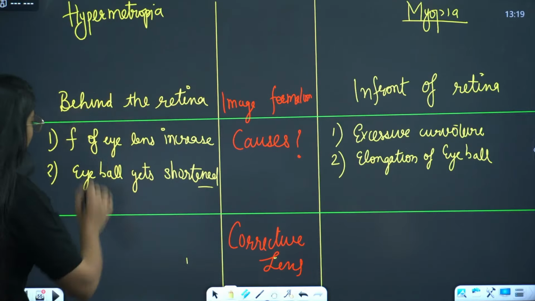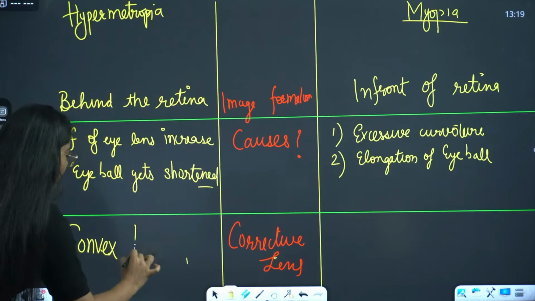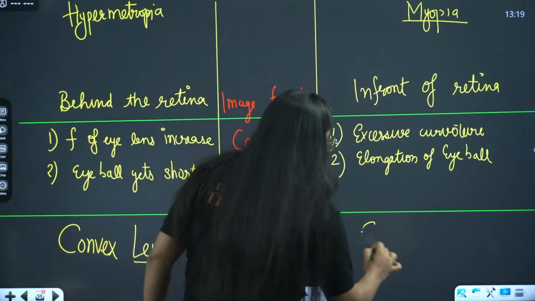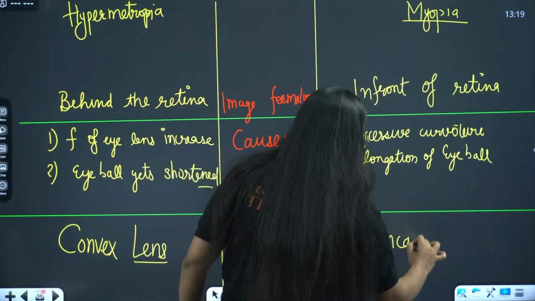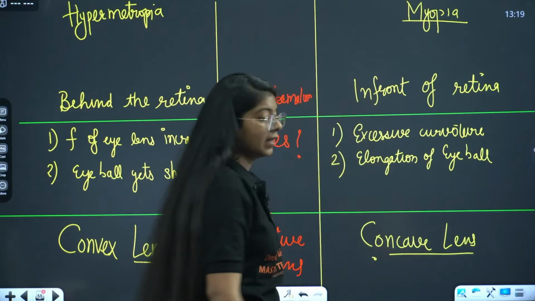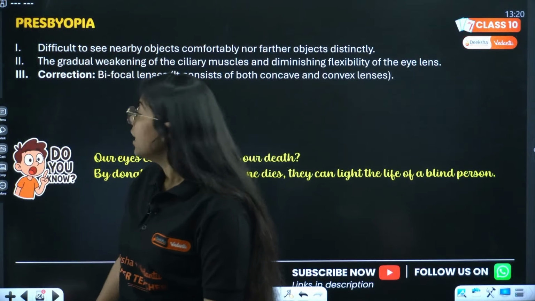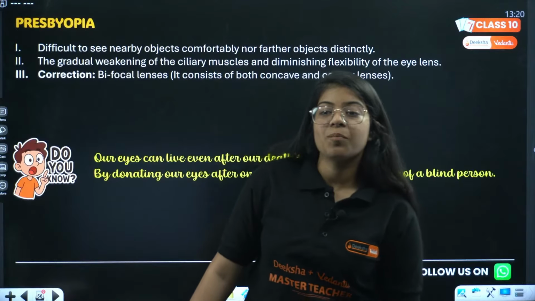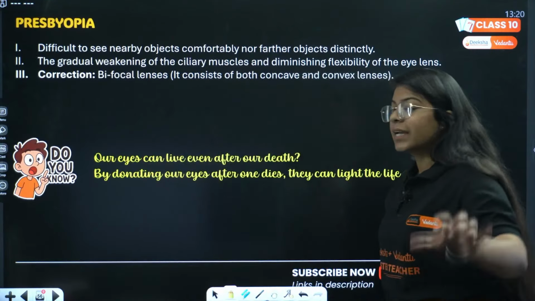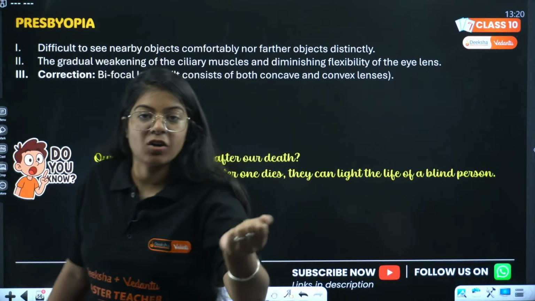So for hypermetropia we use convex lens. And for myopia, my friend, we use concave lens. Very good. Let's move on to the next. We have a last defect, that is presbyopia. In presbyopia, the person is not able to see nearby as well as far away objects clearly.